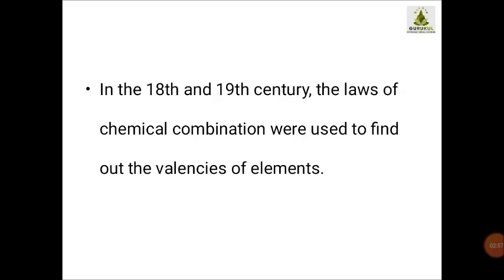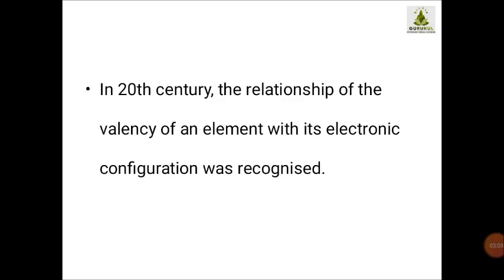Okay, so the laws of chemical combination we have studied. In the 18th and 19th century, it was the only factor to calculate the valency of any element. But by the time we reached the 20th century, the relationship of the valency of an element and its electronic configuration was recognized. You are very well familiar with the word electronic configuration since 8th standard.